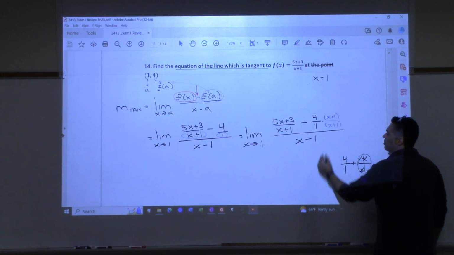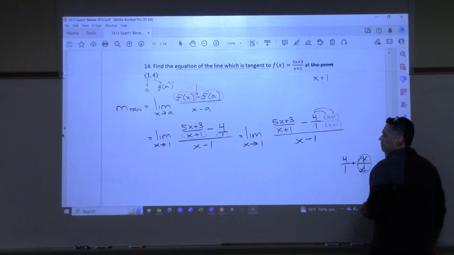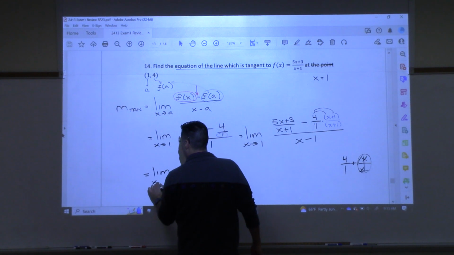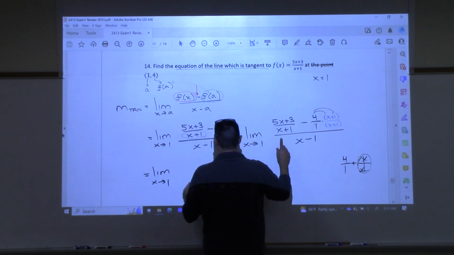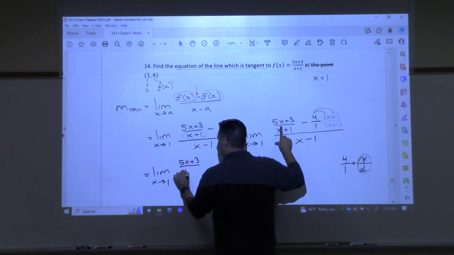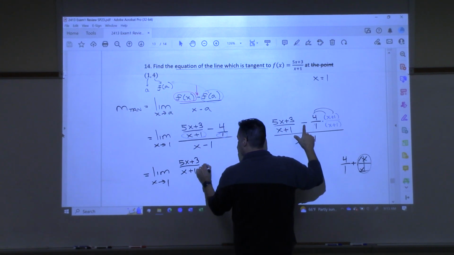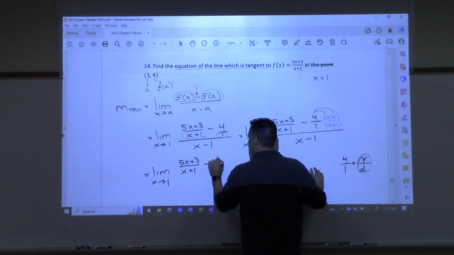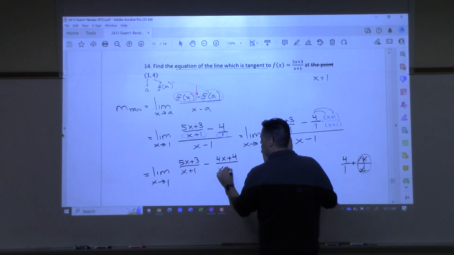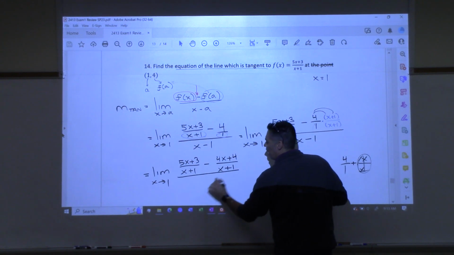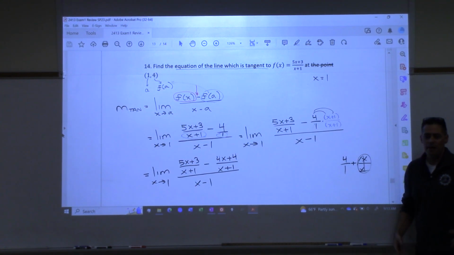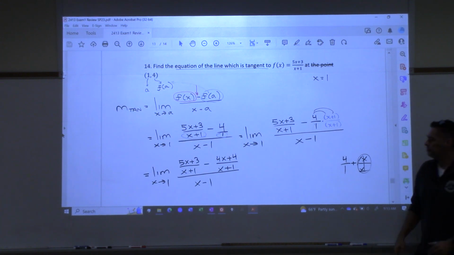And now let's distribute the negative 4 through here. And so my next line will be limit x approaches 1. All right, we still have the 5x plus 3 over x plus 1. And then minus, when I distribute that 4 through the top, I get 4x plus 4. And then over the x plus 1. Then all of this over x minus 1. They both have the same denominator now, right? So I can put them together.